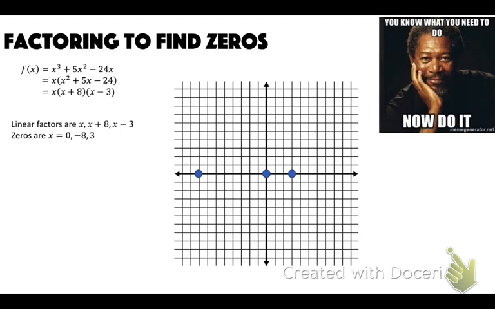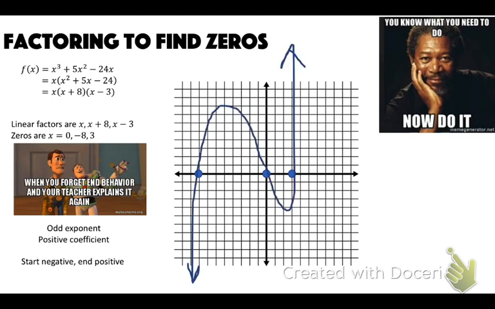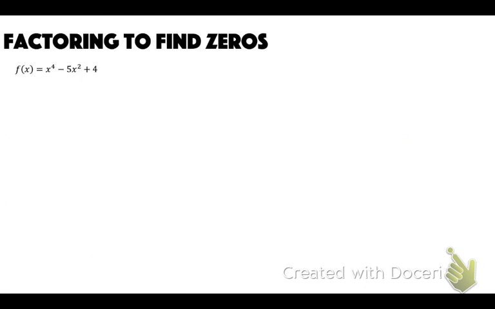And then our end behavior here, remember, so it's odd and it's positive. So odd is the ugly, and it's going to go opposite directions. And it ends in the positive direction. So it's going to start negative and end positive. So that starts down and ends up. Okay, and it crosses through all of those zeros because they all have a multiplicity of 1. And you're probably like, what the heck is a multiplicity? I'll get to that in a minute too.